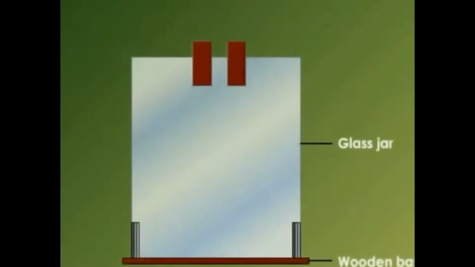Now this is a rod. This rod is inserted through a rubber or plastic stopper into the glass container. This is the same rod that has the brass disc and brass rod. Now see, it is inserted into the glass container through a rubber or plastic stopper.